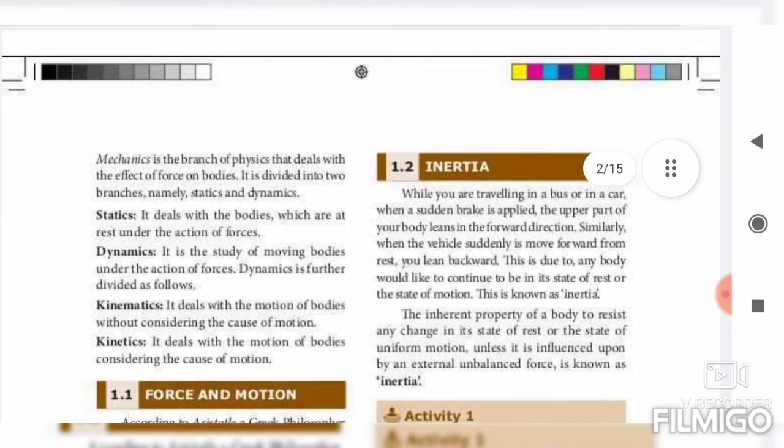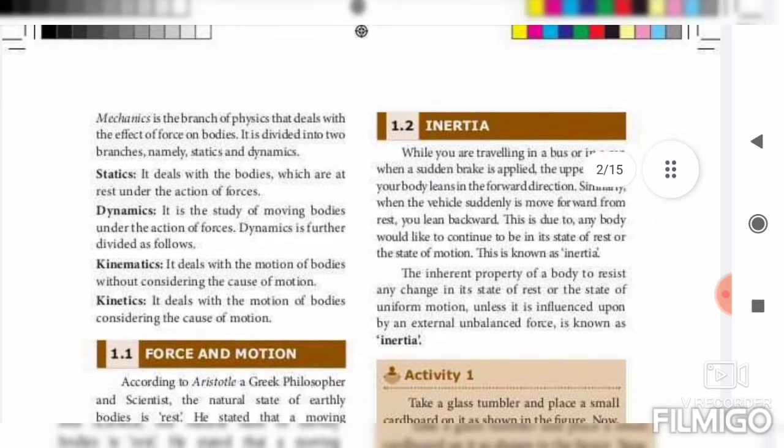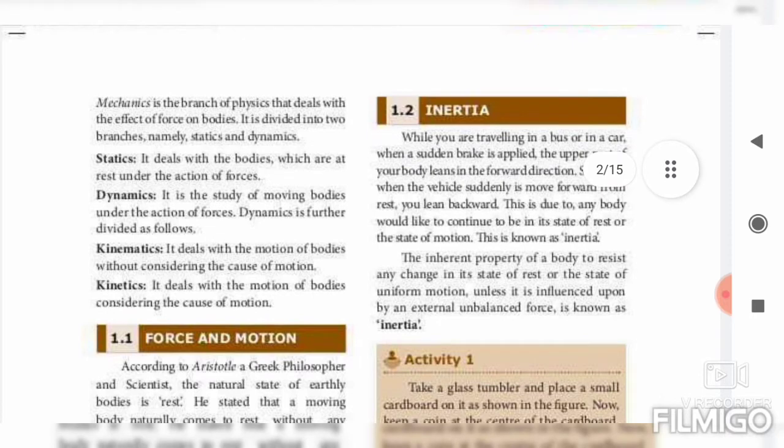Okay students, first we can revise inertia: define inertia and its classification, and we can also learn examples. First, you have already marked page number 2. We can see the inertia definition. You have already marked all the answers, we are only revising in this video.